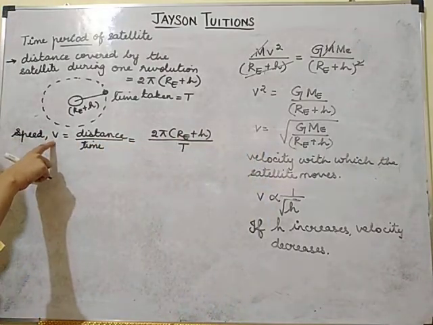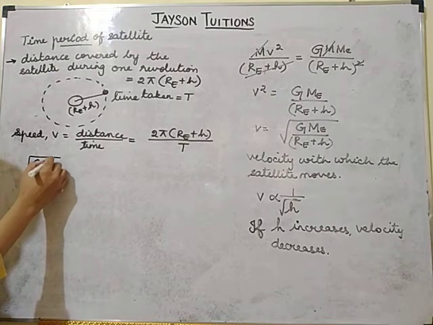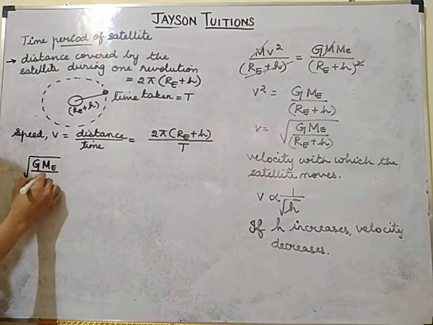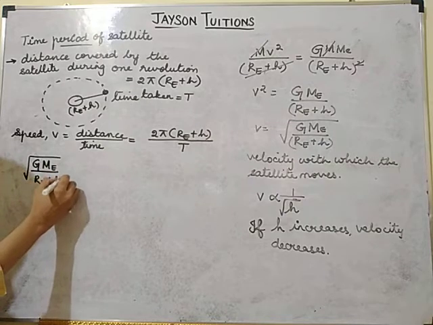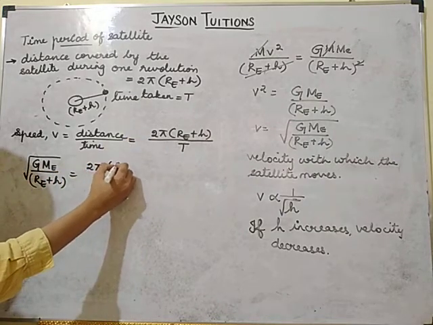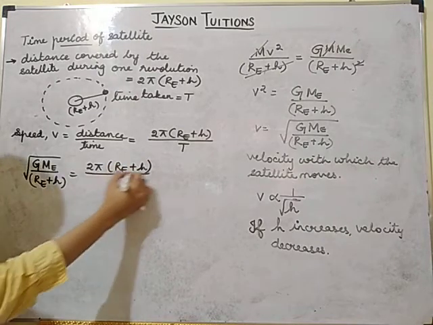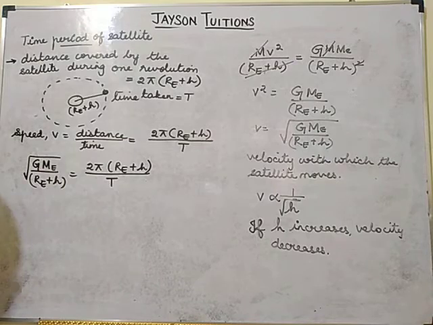So I am substituting it here. So I will get root of GME divided by RE plus H is equal to 2 pi (RE plus H) divided by T. Like this I will get.